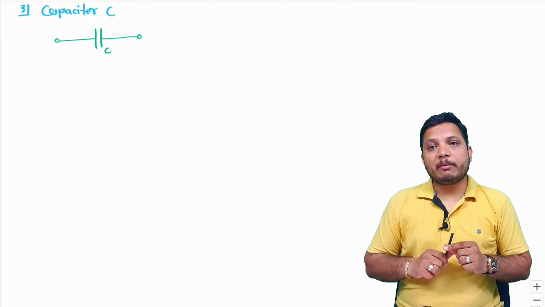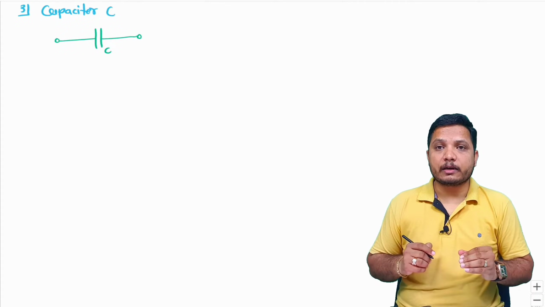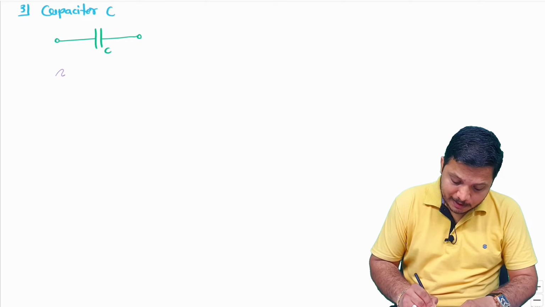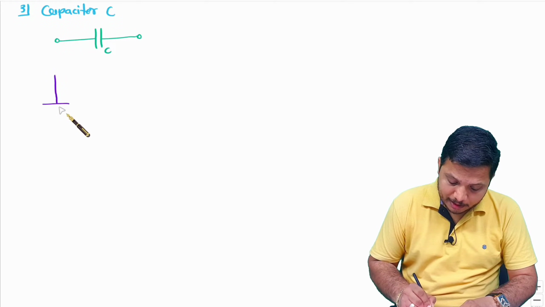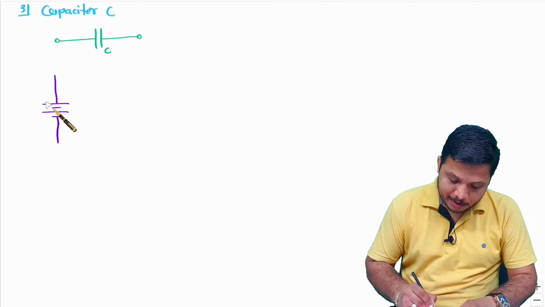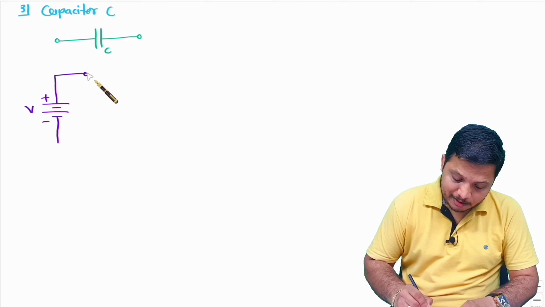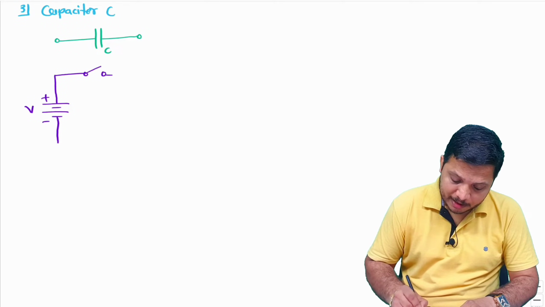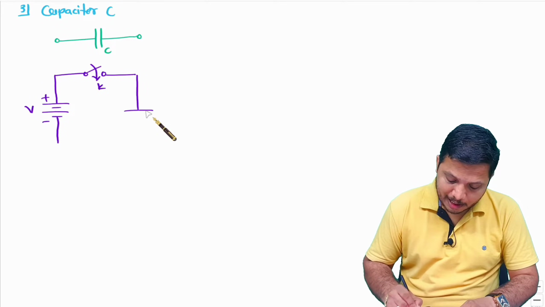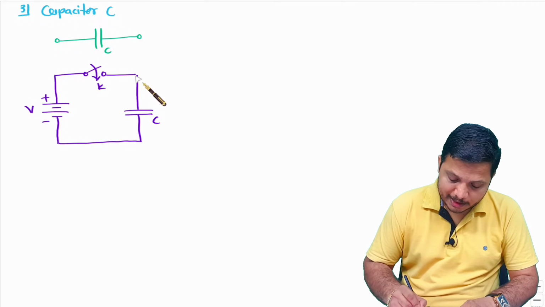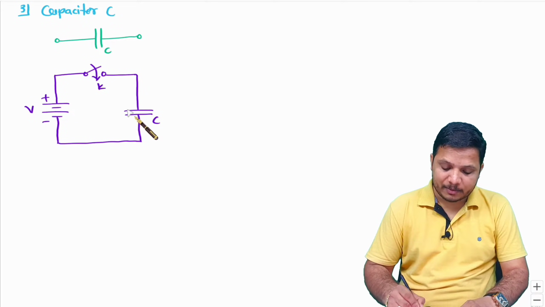Now let us do the same experiment with a capacitor. To understand that, again I'll be connecting a battery which has voltage V, and that connection will happen with the capacitor via switch K, and here I'll be connecting capacitor C. This switch K will ensure the connection of the capacitor with this battery.